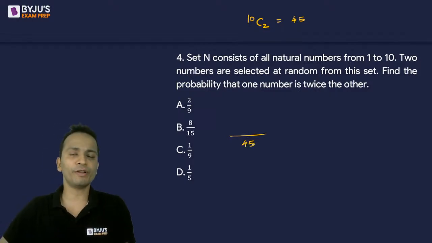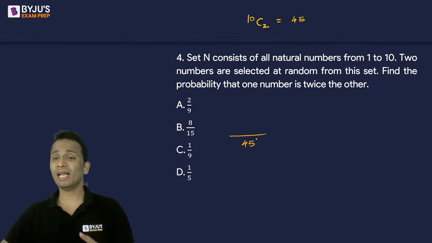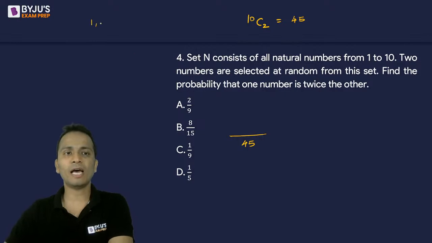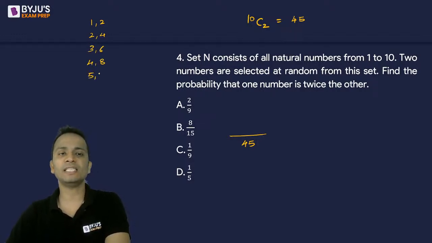So there are total 45 ways in which two numbers can be selected out of 10 numbers. Now, we need to find out the probability that one number is twice the other. So how many possibilities can be there? So 1 and 2. One of the numbers is twice the other. So 2 is 1 multiplied by 2. The other possibility can be, the numbers can be 2 and 4. It can be 3 and 6. It can be 4 and 8. It can be 5 and 10.